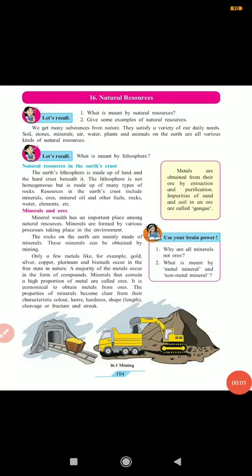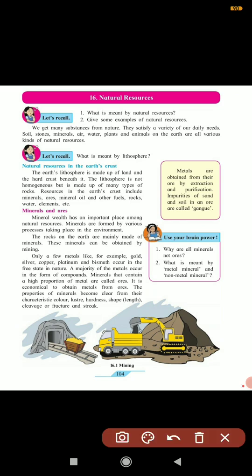Good morning, children. Today we are going to see the next chapter, that is natural resources. Before going to that, you know what is meant by natural resources. Natural resource means what? The resource which we are getting from nature is known as a natural resource. For example, soil, stone, minerals, air, water, plants, animals on the earth. Yes, these are all various kinds of natural resources.